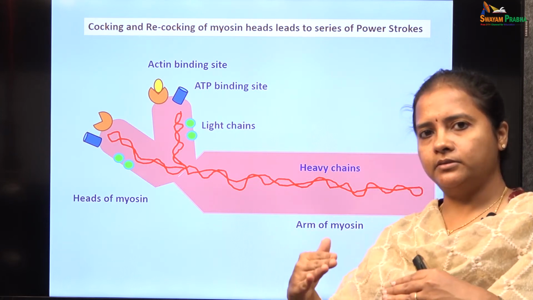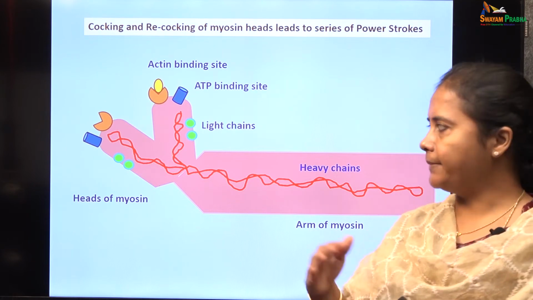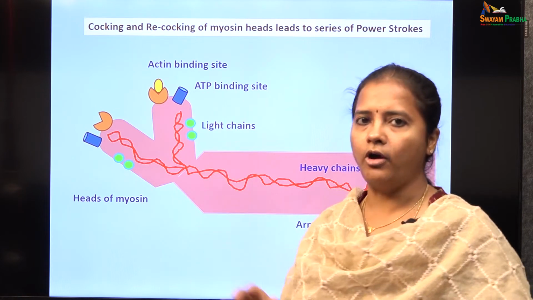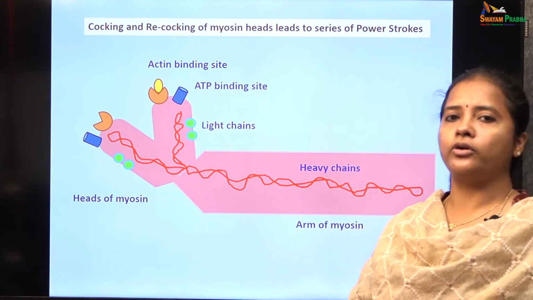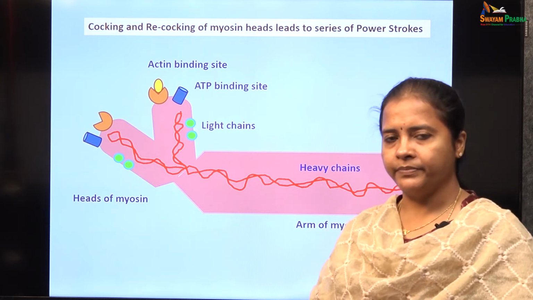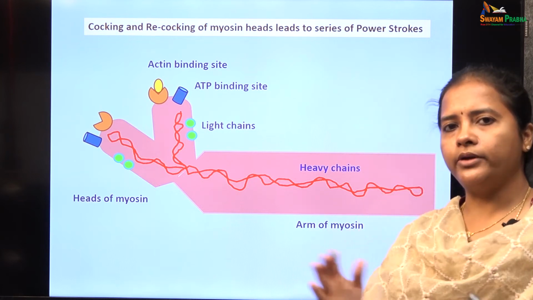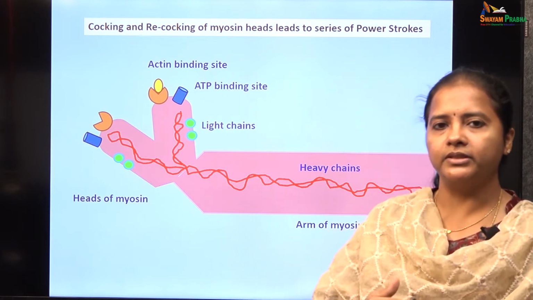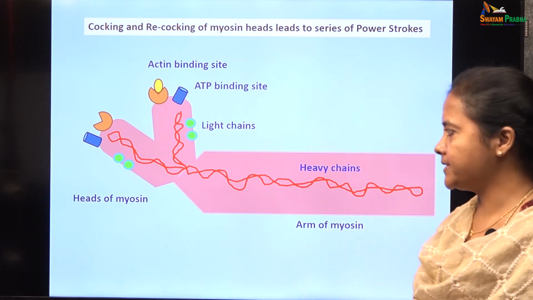After the power stroke, once sliding has happened, the head will move away from the arm again, which is called the recocking of the head, which leads to the detachment of actin and myosin. So, this cocking and recocking of the myosin head is what is responsible for the sliding of the thin filaments over the thick filaments.